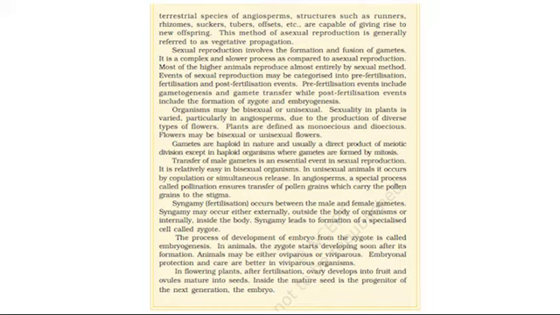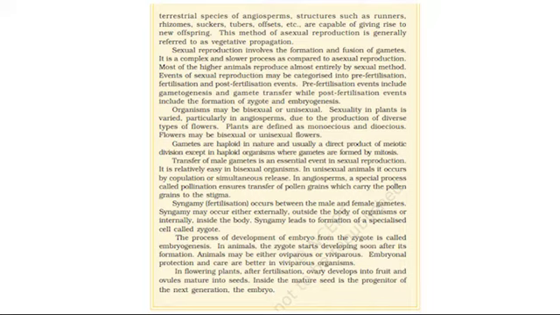Sexual reproduction involves the formation and fusion of gametes. It is a complex and slower process as compared to asexual reproduction. Most of the higher animals reproduce almost entirely by sexual method. Events of sexual reproduction may be categorized into pre-fertilization, fertilization, and post-fertilization events. Pre-fertilization events include gametogenesis and gamete transfer, while post-fertilization events include the formation of zygote and embryogenesis.